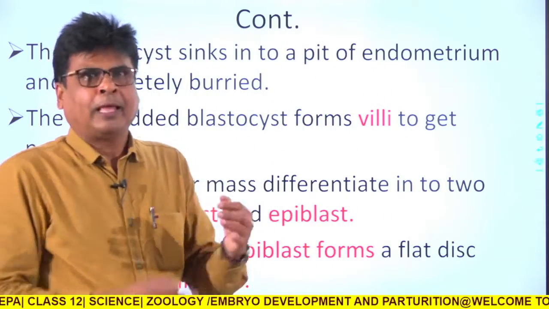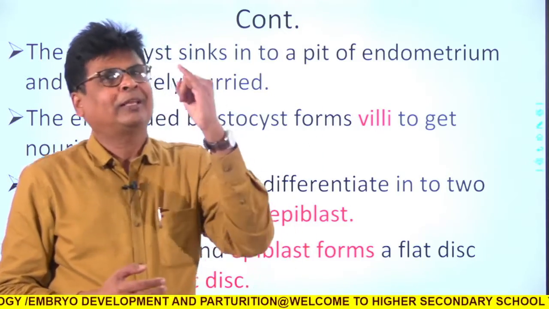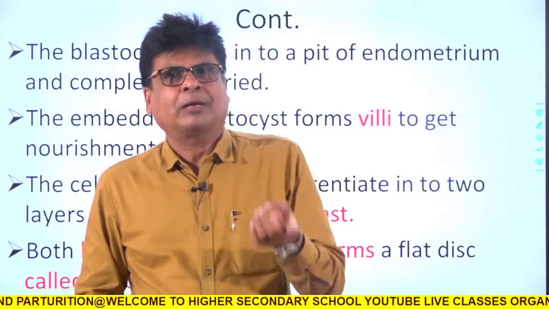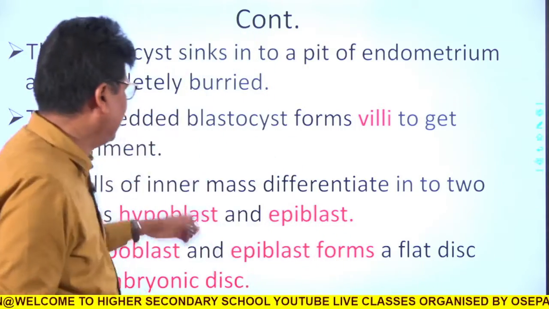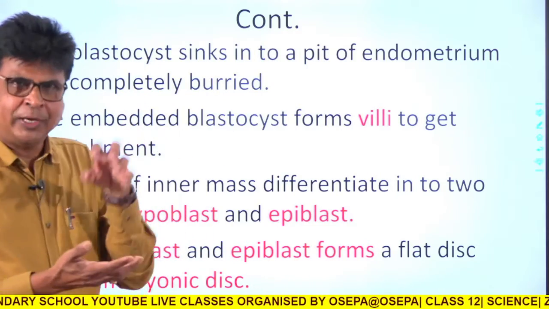So again if I recall the stages, the first one is zygote, second morula, third blastula, and finally this blastula is implanted in the mother's uterus.